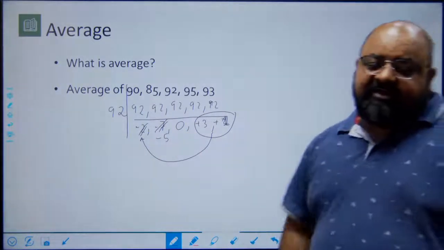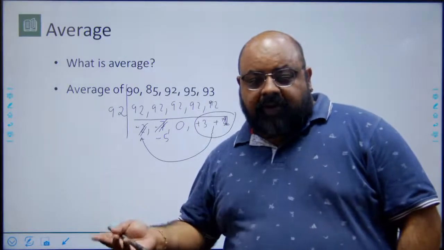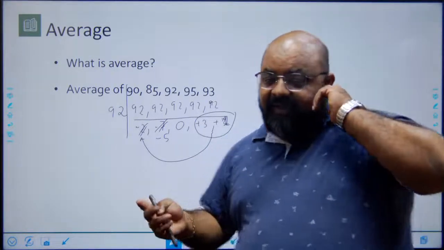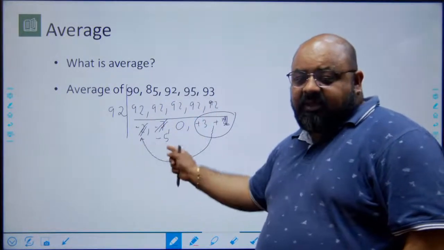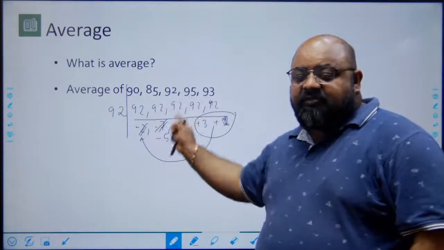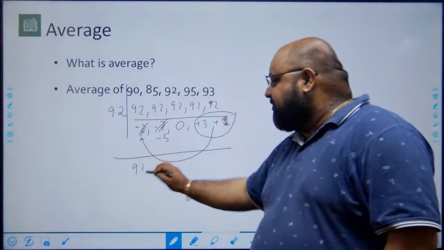So if I want these numbers to become 92 each of them, I am 5 short of the total, right? And therefore how can I equally divide them? I take this minus 5 and equally divide them amongst all of these numbers. So minus 5 amongst these 5 values will be minus 1 each, and therefore what I can do is I can make all the numbers as 91.